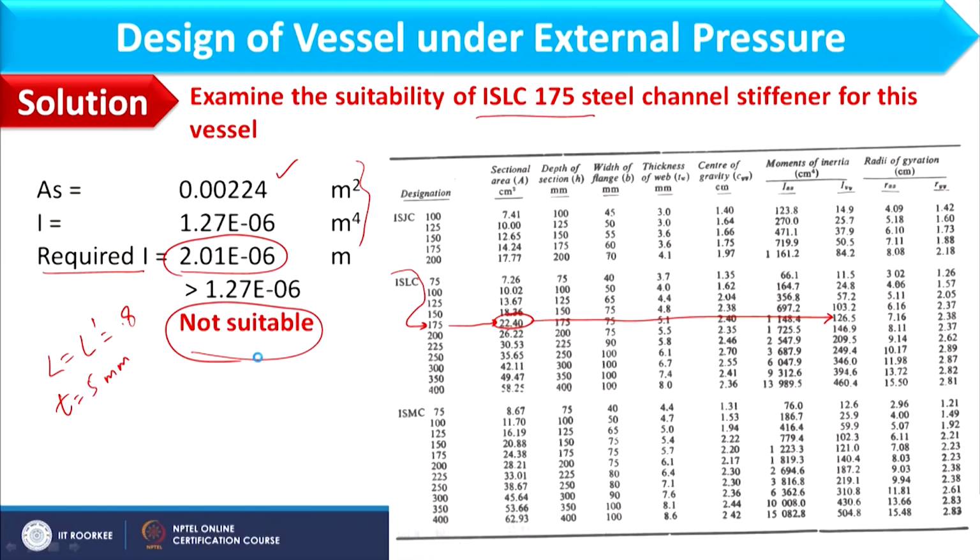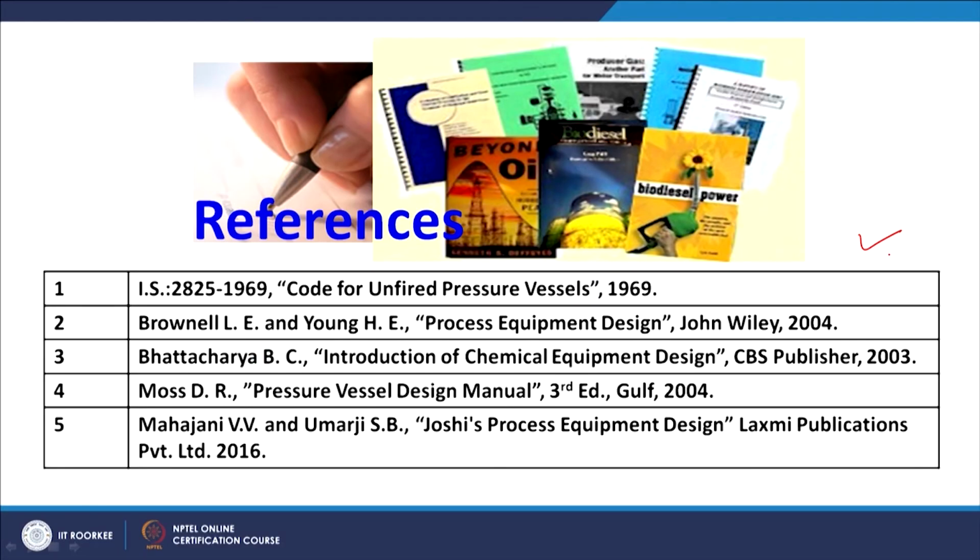So here we have solved two examples to illustrate how to carry out computation for pressure vessel under external condition. And for such vessels which are operated under external pressure, how you need to choose the correct stiffener, that also we have discussed. For that purpose you can refer to table C2 and C3 in the book by B.C. Bhattacharya. And here I am closing this lecture, and further these books along with B.C. Bhattacharya you can use to study about the topic in detail.